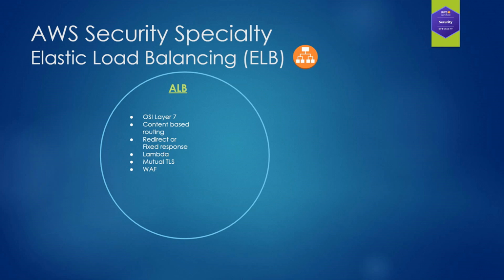So mutual TLS is a protocol for two-way authentication between clients and servers that use X509 certificate-based identities. So with this feature, the ALB will authenticate client certificates and perform revocation checks for certificates issued by both third-party certificate authorities or the private certificate authority service in AWS. Finally, you can use the WAF, so the Web Application Firewall, to protect your applications exposed to application load balancers from the most common threats or web attacks.